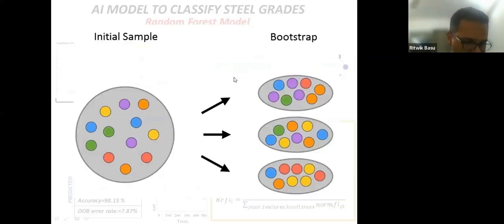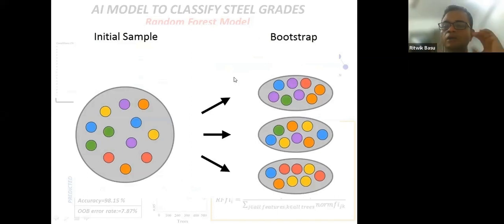created will leave 37% samples in your training data untouched, left out, or not taken into consideration when doing this bootstrapping. Why this 37% can also be explained statistically. We'll be running short of time, but you can always ask me. It is a very nice, interesting proof, provided you have understood the concept of probability.